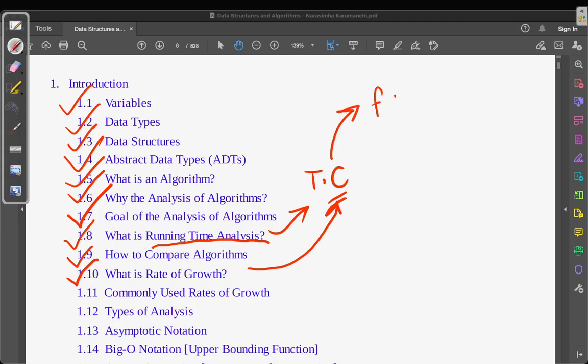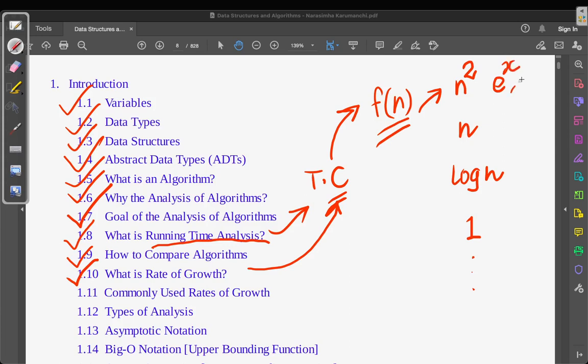The function is of time. Let's say n is time over here, so we have a function of time, so we'll have some kind of rate of growth in these functions, right? They can be of polynomial type, n square. They can be of linear type. They can be of logarithmic type. They can be of constant type. There are many types of rate of growth. They can be exponential types. Many. I mean, literally many.